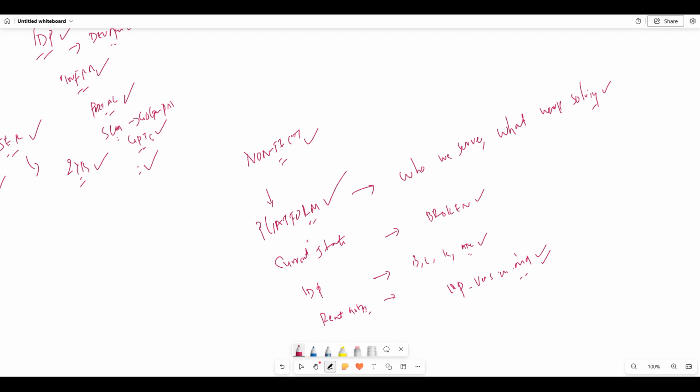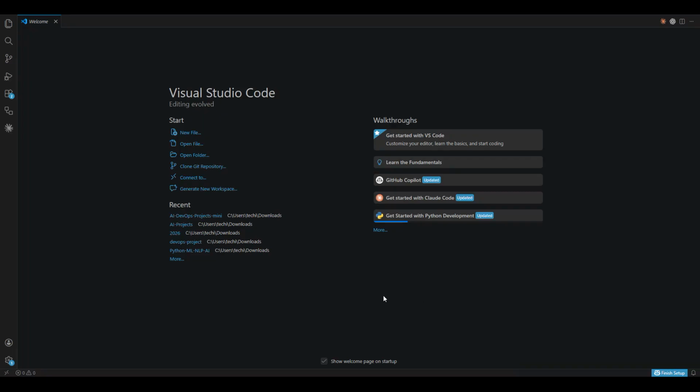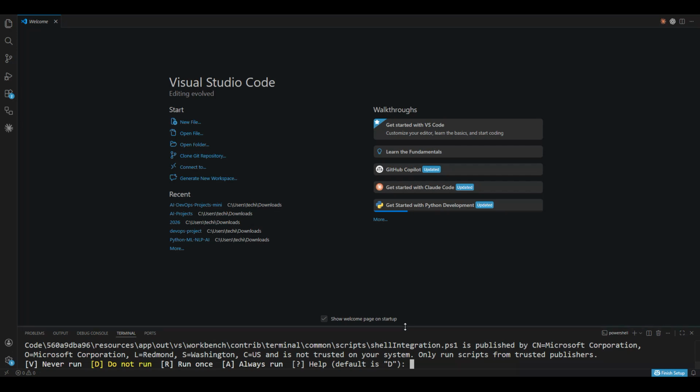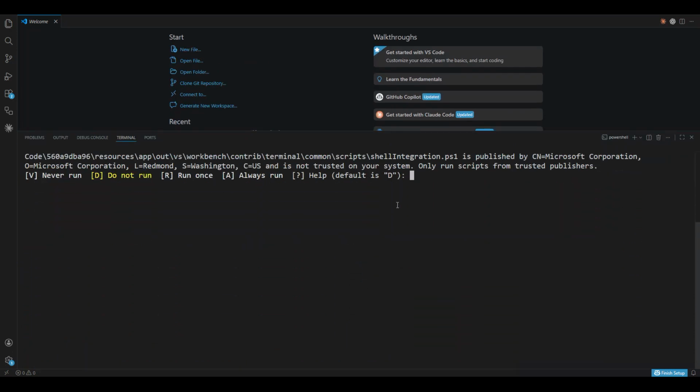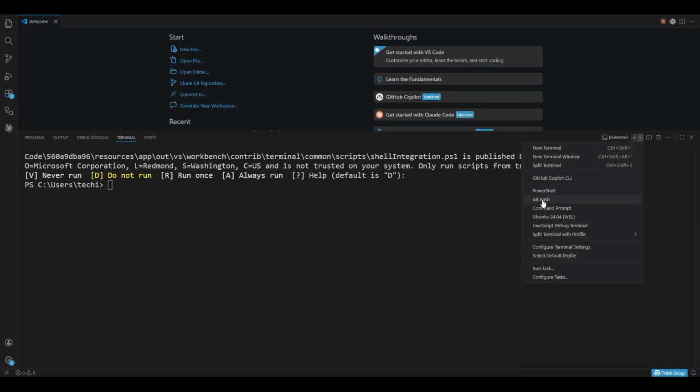So now let me switch to my VS Code. This is my VS Code and I'll open my terminal here. I'll go with bash.